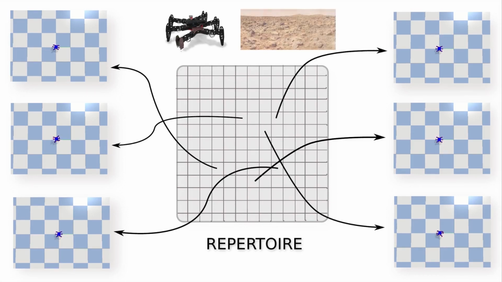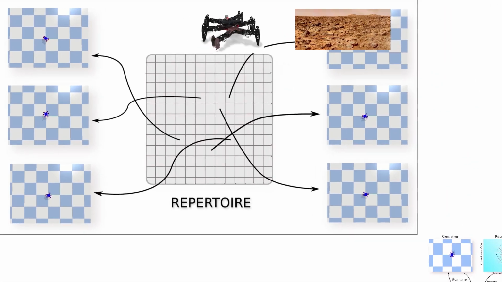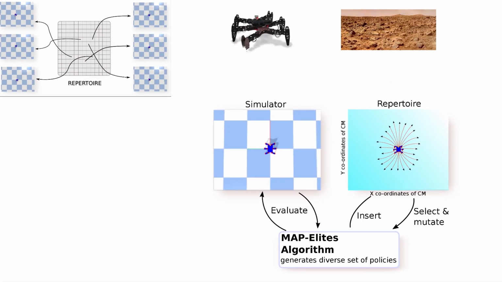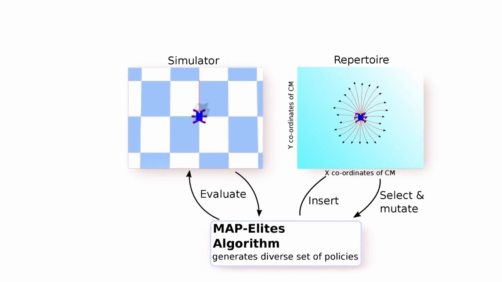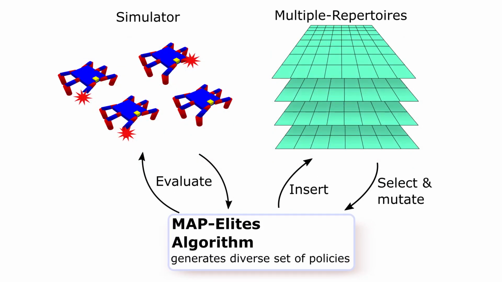or an unseen terrain. These policies are then sequenced with a planning algorithm to achieve the given task. For instance, picking elementary policies to walk in different directions to reach a target location. In this work, we generate repertoires for many different situations. For example, a missing leg or on different floor conditions that act as priors for future adaptation.